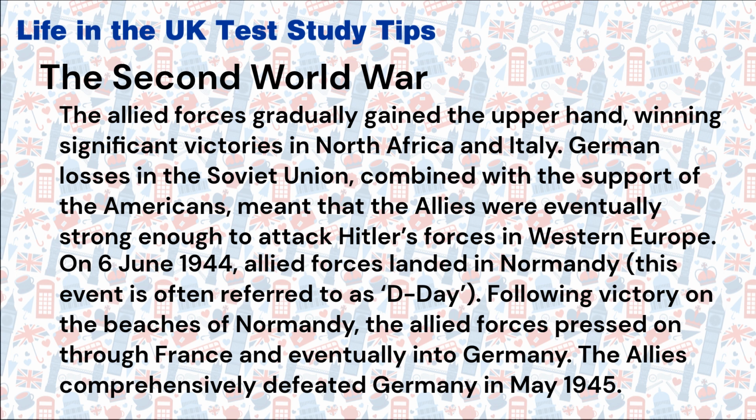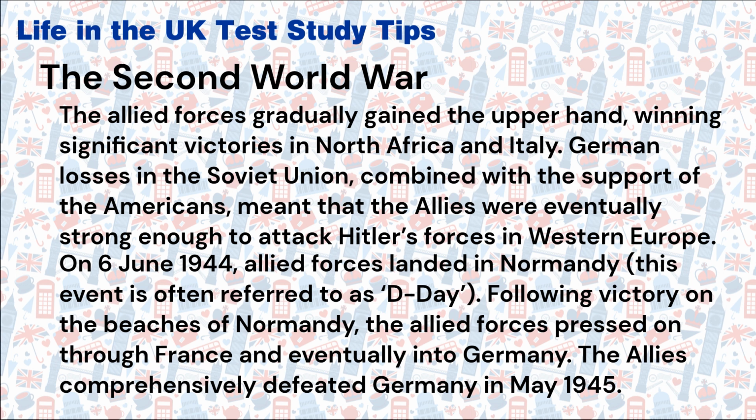German losses in the Soviet Union, combined with the support of the Americans, meant that the Allies were eventually strong enough to attack Hitler's forces in Western Europe. On the 6th of June 1944, Allied forces landed in Normandy. This event is often referred to as D-Day.